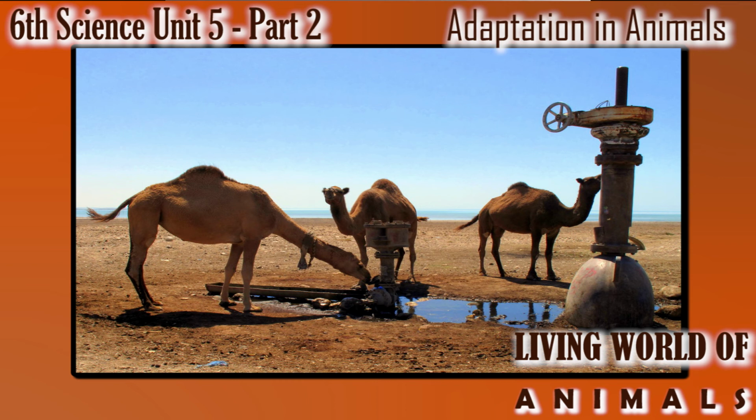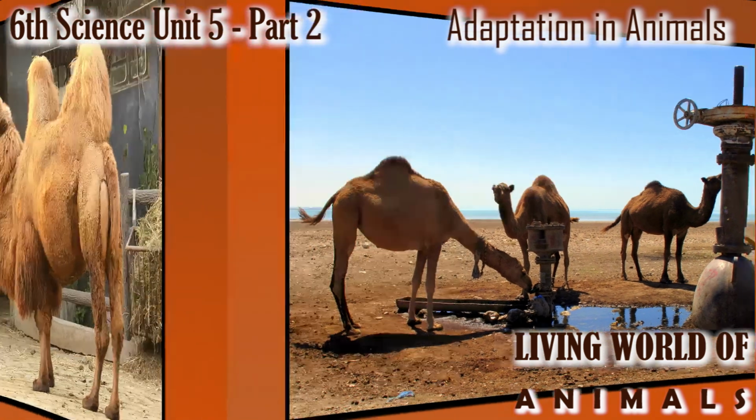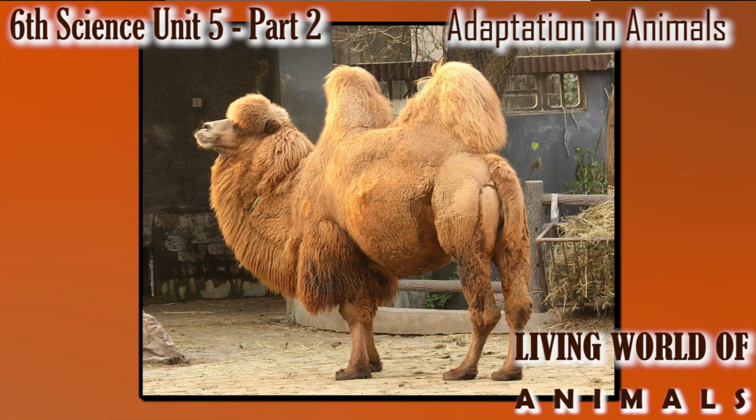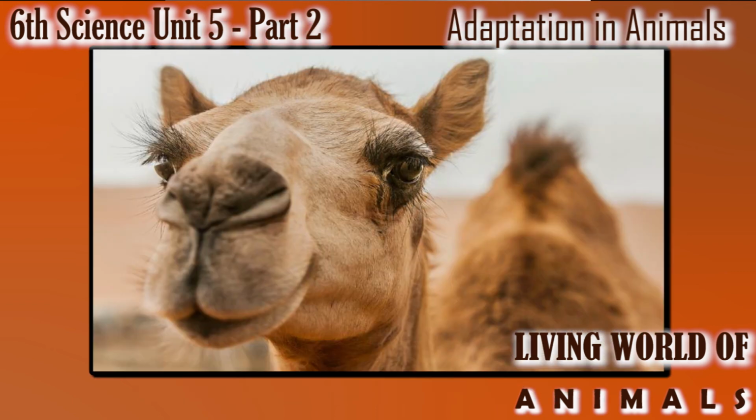The stored fat in the hump region of the camel can break down for nourishment during unfavorable conditions. That is, if it doesn't have food, the hump will break down into nutrition. Camel has large and flat padded feet which help in walking easily on sand.